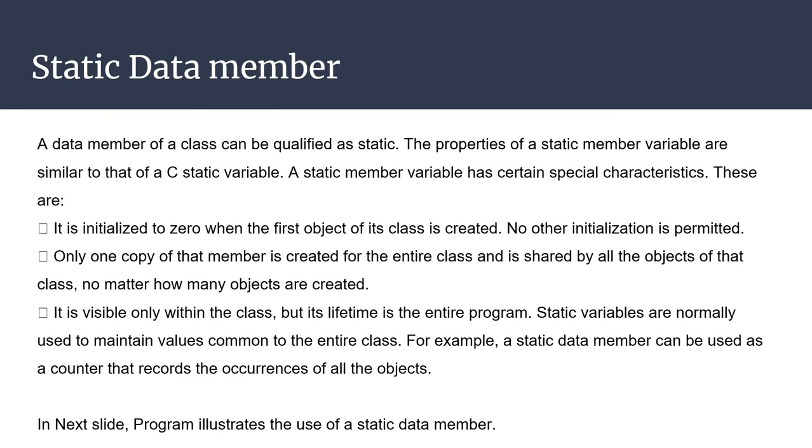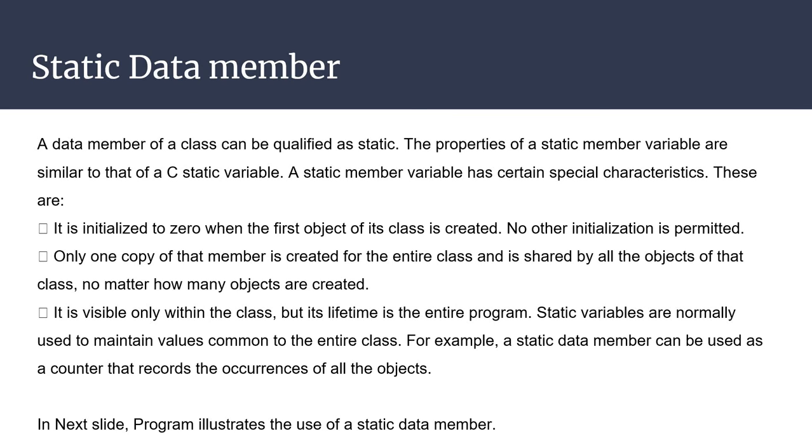Now, what is a static data member? A data member of a class can be qualified as static. The properties of a static member variable are similar to those of a C static variable. A static member variable has certain special characteristics. First, it is initialized to 0 when the first object of the class is created. No other initialization is permitted. It means that if we want to reinitialize a static variable, then we will get an error at compile time. Second, only one copy of that member is created for the entire class.